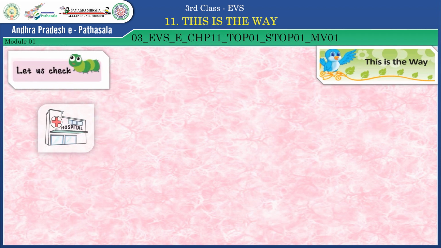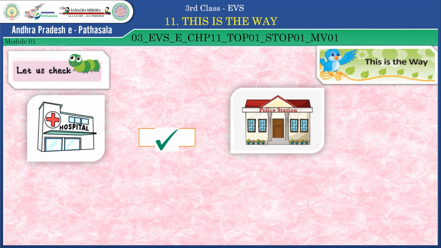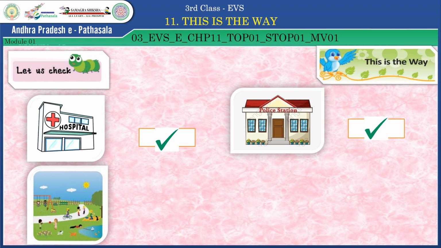So let us check some more. Do you have a hospital in your neighborhood area? Yes, you have. So you have to put a tick mark in the blank. And do you have a police station in your neighborhood? Yes. So you have to put a tick mark here.